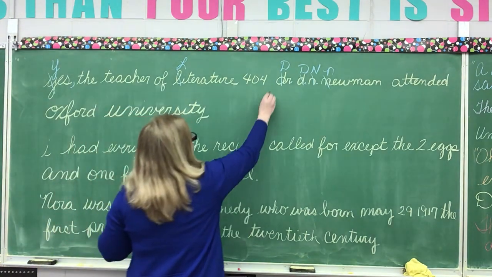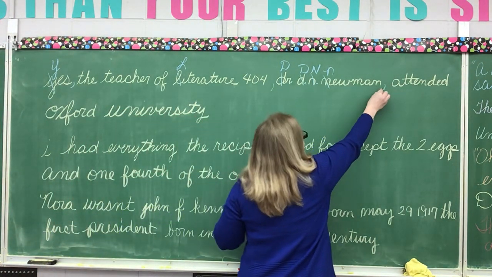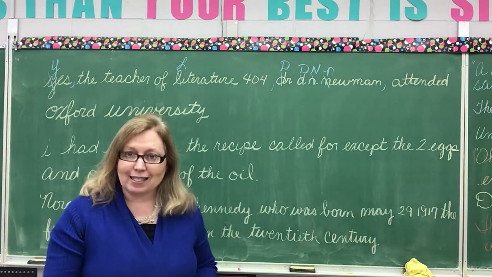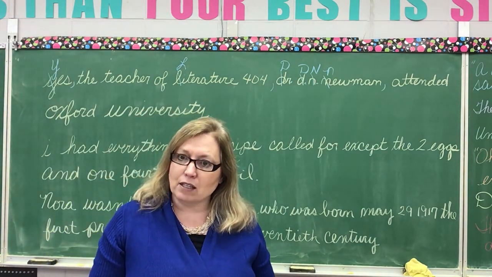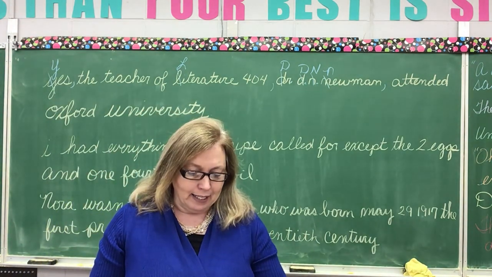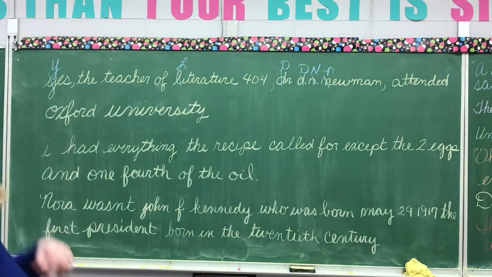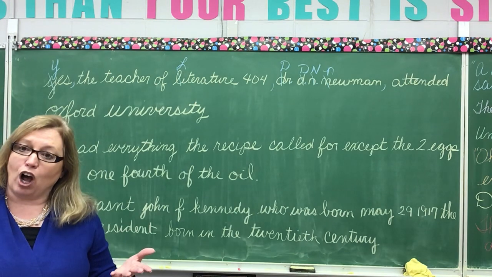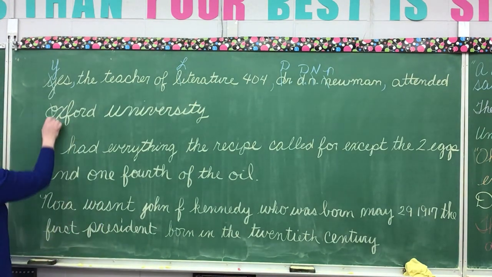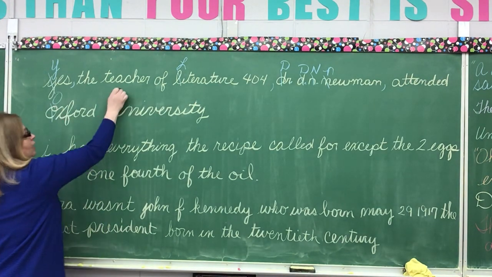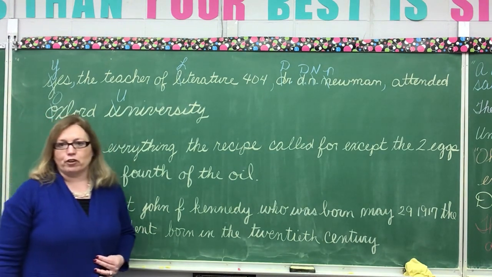So we're going to put a comma before it and after it because it is an appositive. Okay, that is an appositive. Let's keep looking. The next one we have is Oxford University. That is the particular college. So we're going to capitalize the O in Oxford, capitalize the U in University.